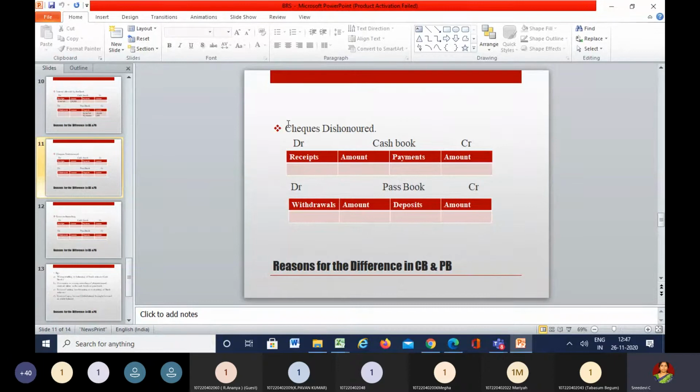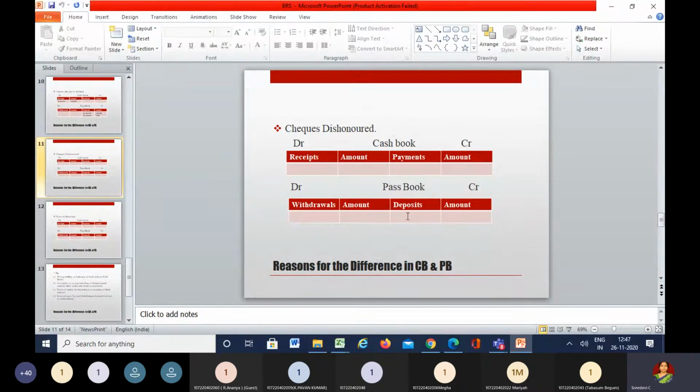I repeat again, when the checks have been received by the proprietor, he will record that on the receipt side of the cash book. And when it gets deposited, the bank has to collect the money on the same, and the passbook should be credited towards the collection of the checks. If the money is collected towards the checks, that will get credited, that is to be shown on the deposit side of the passbook. In case it has been dishonored, then there will not be any entry shown